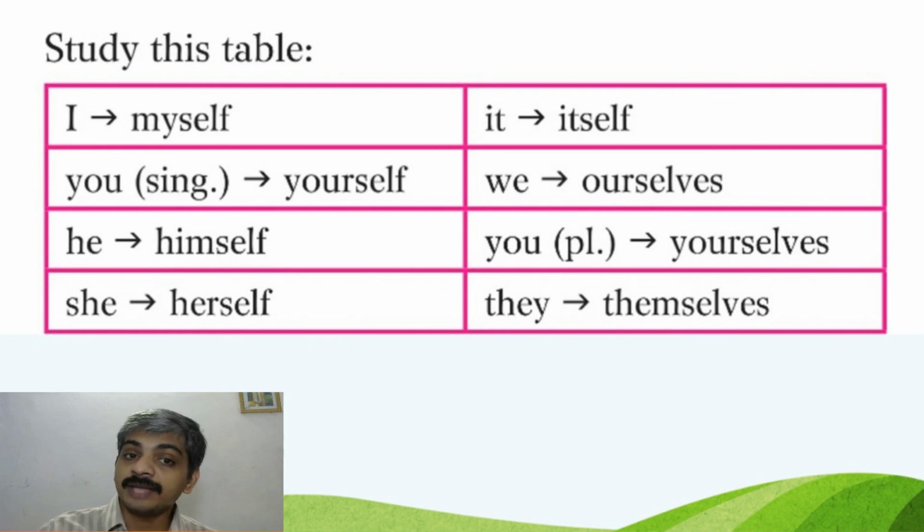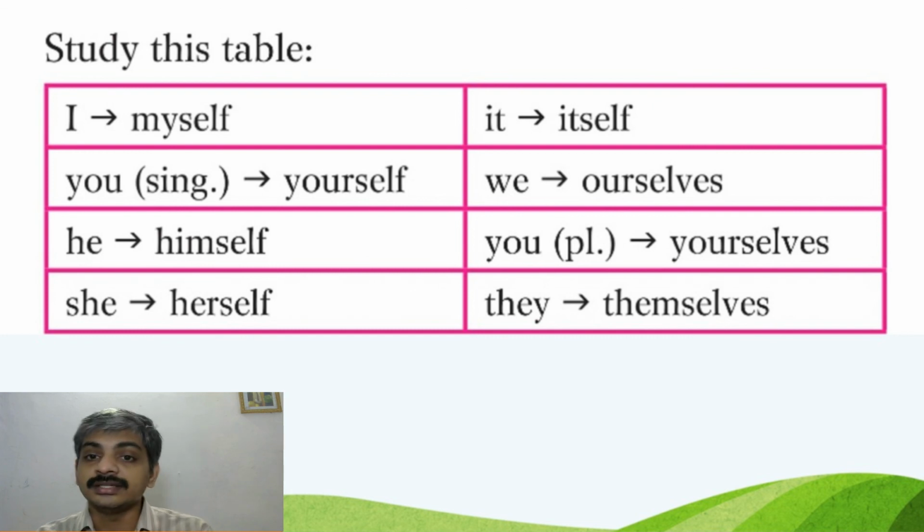Study this table. I, myself. You, when it is singular, you have yourself. If it is plural, that's already given there. He, himself; she, herself; they are singular. Then it, itself; we, ourselves; you, plural, yourselves; and they, themselves. Among them, I and we are first person. You, singular, and you, plural, are second person. He, she, it are singular, third person, and they, themselves is third person, plural.